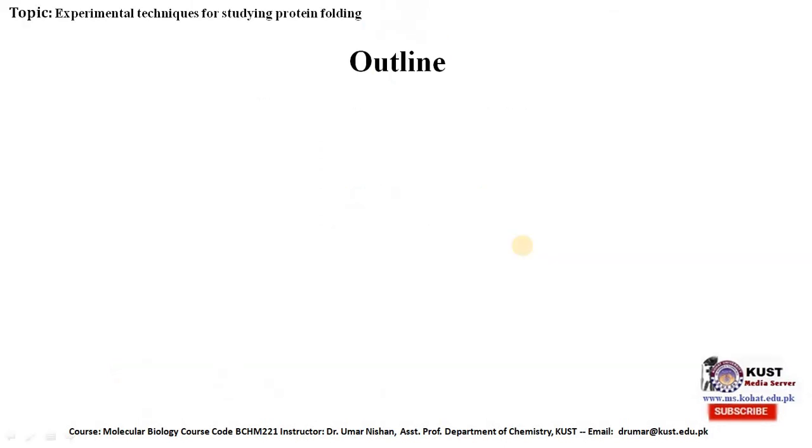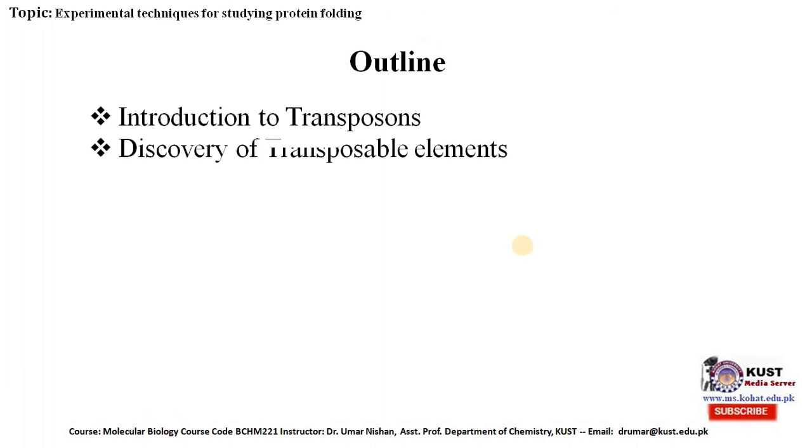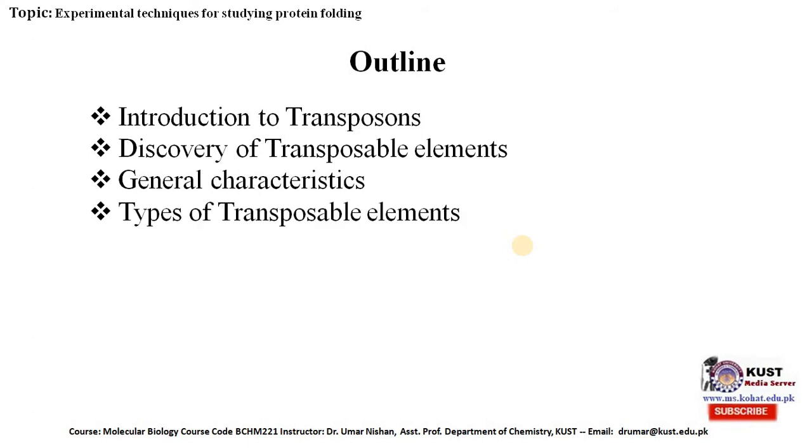The outline of today's lecture is we will talk about introduction to transposons. We will talk about discovery of transposable elements. Then we will talk about the general characteristics of transposons. This will be followed by understanding the types of transposable elements. After this we will talk about non-composite transposon.